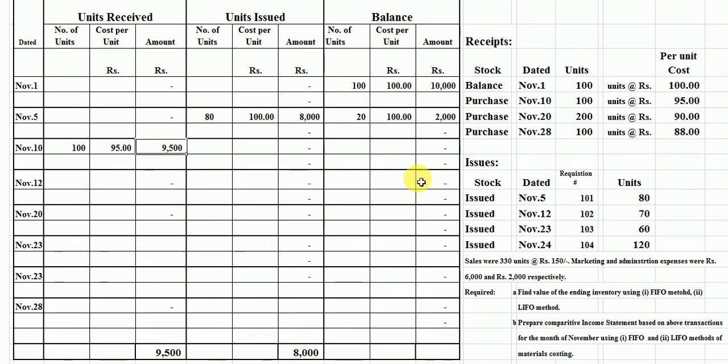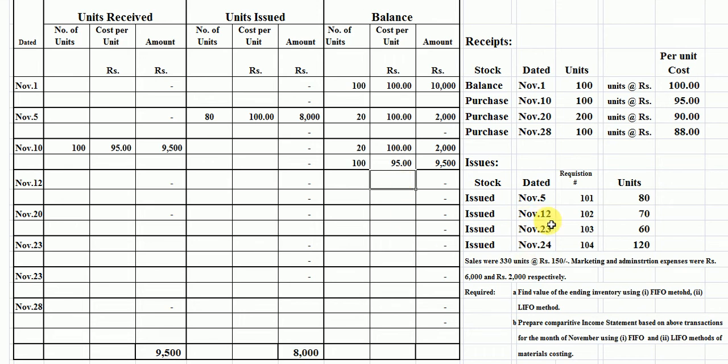Now students, we record our inventory again in our balance column. The first inventory is 20 units, the rate is 100. The current inventory is 100 units, the rate is 95 per unit here. Students, this is our inventory which is maintained in our balance column, which exists in our storeroom at the current time.